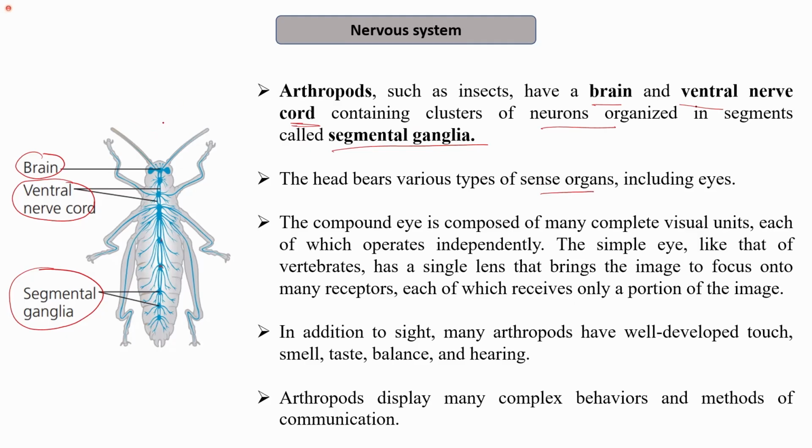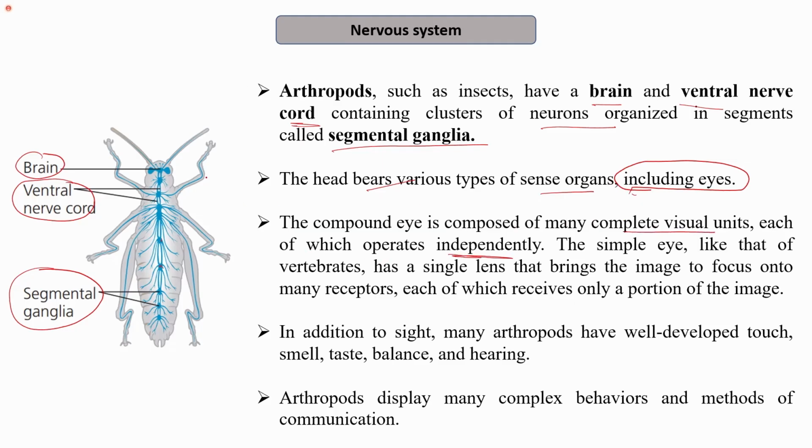As I mentioned, the antennae and various sense organs are mostly present near or over the head. For example, the eyes, which are sense organs, are present on the head. The compound eye is composed of many complete visual units, which operate independently.